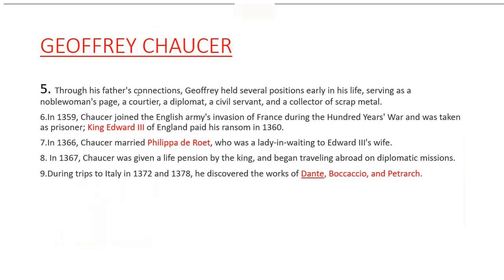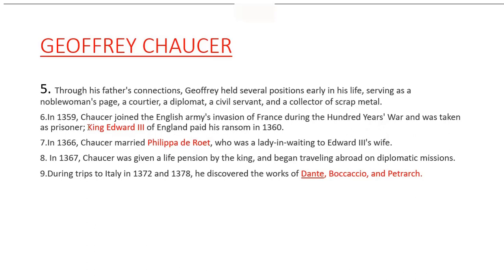Now, through his father's good connections, Chaucer got entry into the royal courts. And when he got entry into the royal court, he married Philippa de Roet, who was a lady in waiting to Edward III's wife. Next, he also took part in the Hundred Years' War, but he was mistaken as a prisoner, and that is why he was imprisoned.